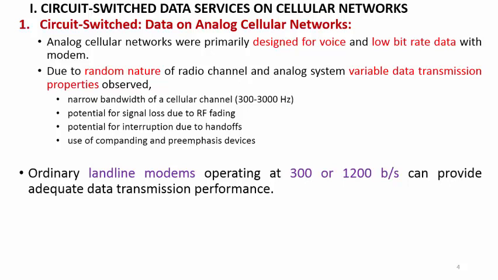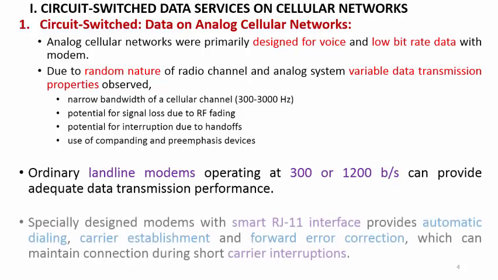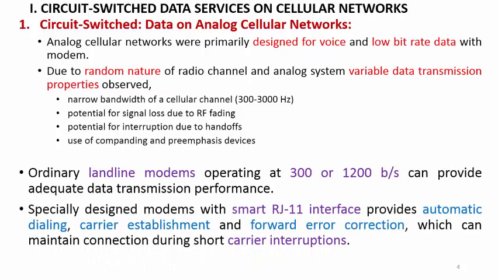So we know very well that to access the internet, one of the devices used with the PSTN network, or in the networking field, is the modem. An ordinary landline modem operates at 300 bits per second to 1200 bits per second, so it can provide adequate data transmission performance.